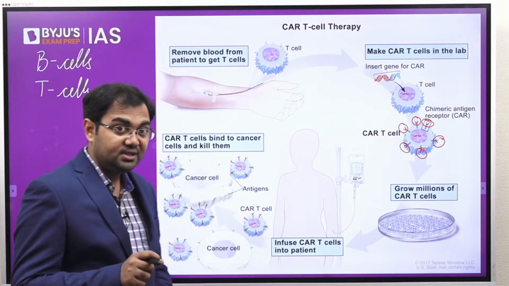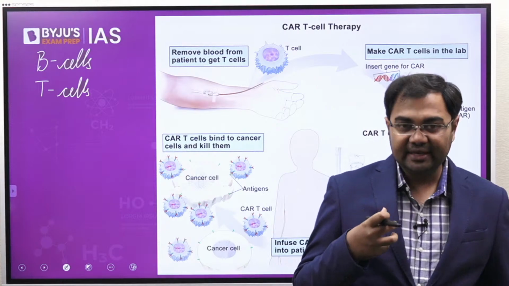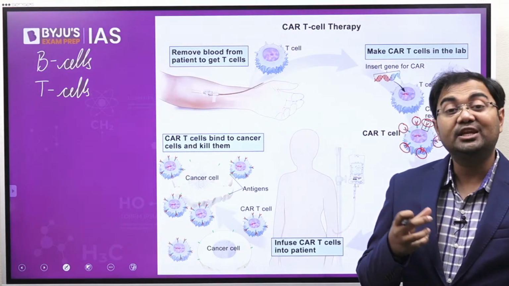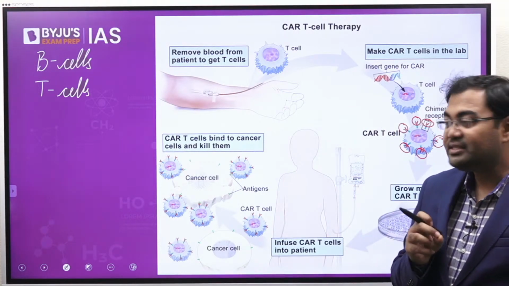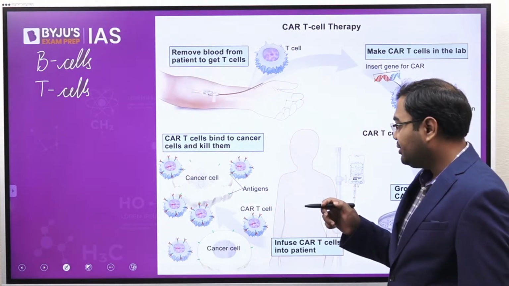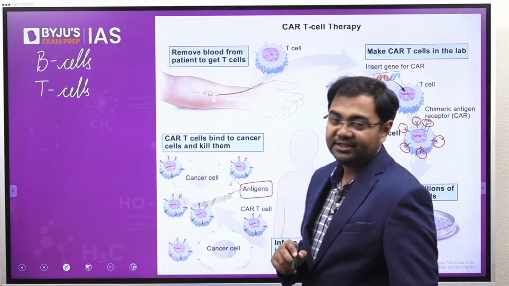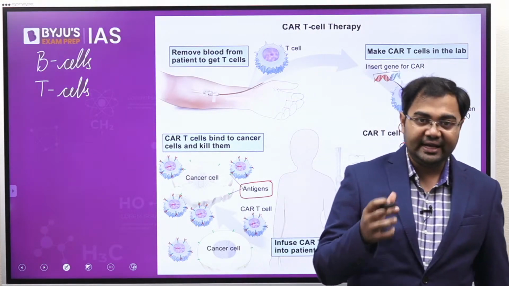Now this chimeric cell that we have is capable of fighting the cancer cell. They will be able to bind themselves to the antigens that are present on the cancer cell.